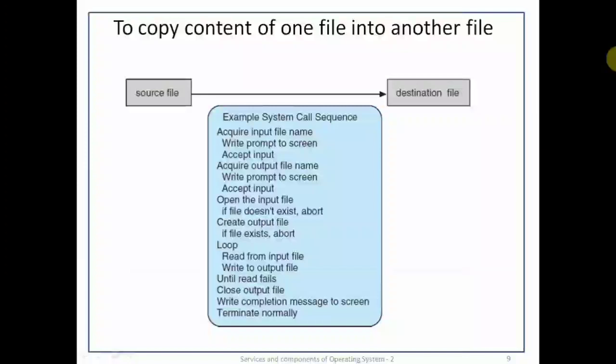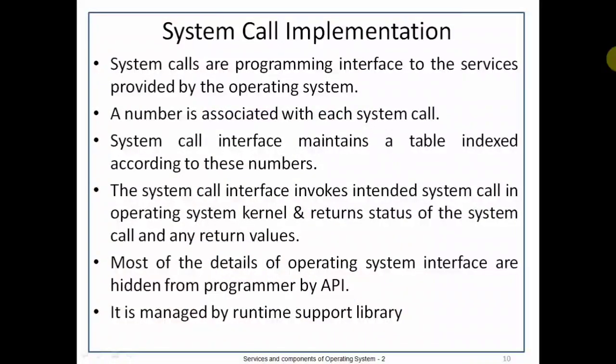System calls are the programming interface to the services provided by the operating system. System calls are a mediator between the operating system and the user processes. System calls are written in a high-level language, for example C or C++.